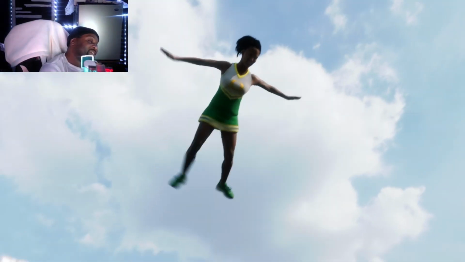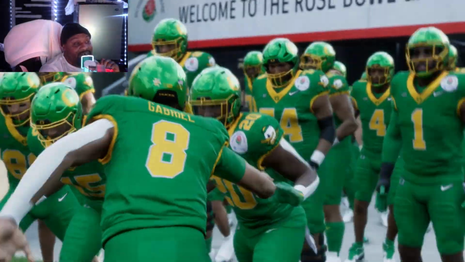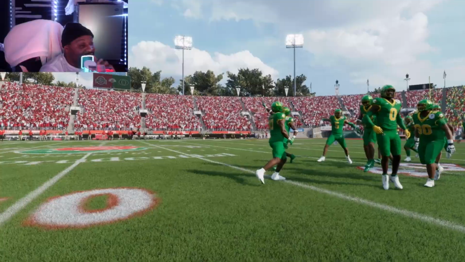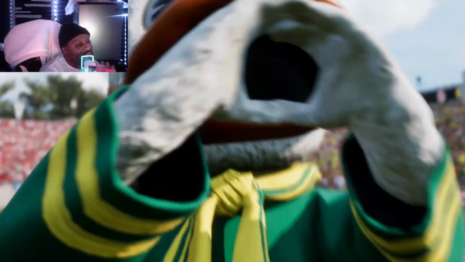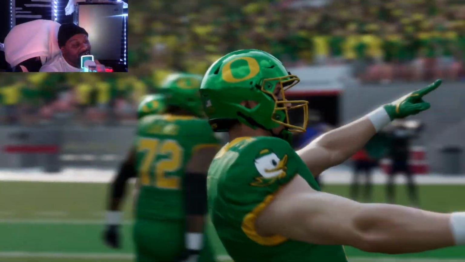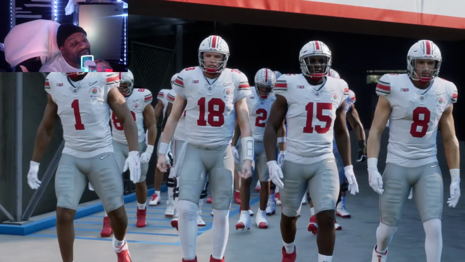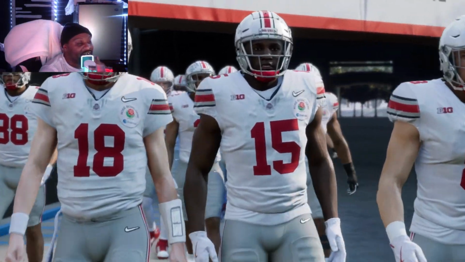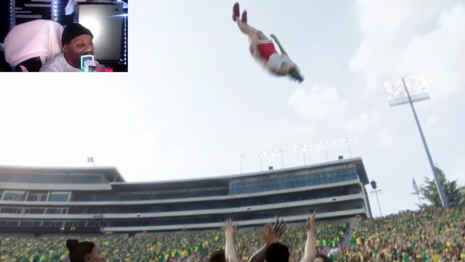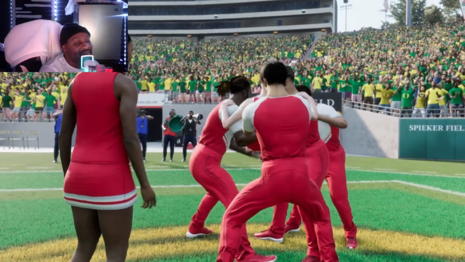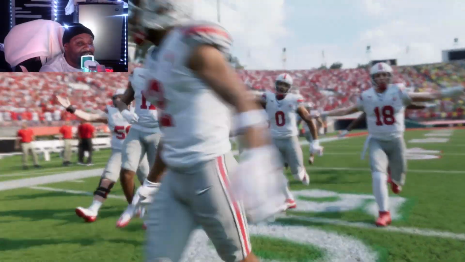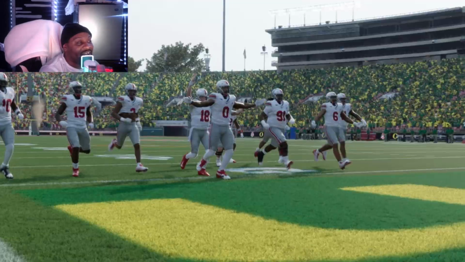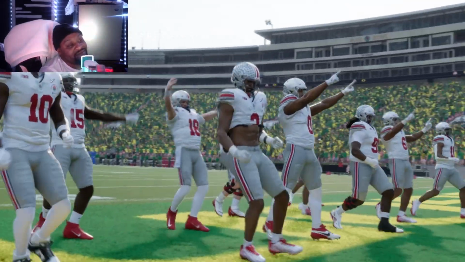And now we're about to go and see the rematch. Are they up for the task of coming here and beating the Ducks this time? Because the Ducks are on a roll, and them Ducks said, we don't give a duck. We are the Ducks. And they want to beat Ohio State. Ohio State up for revenge.